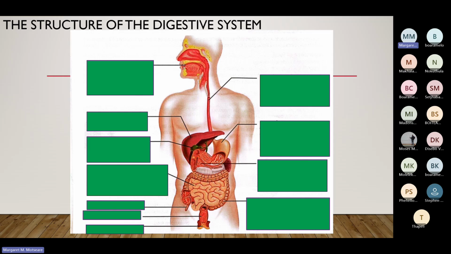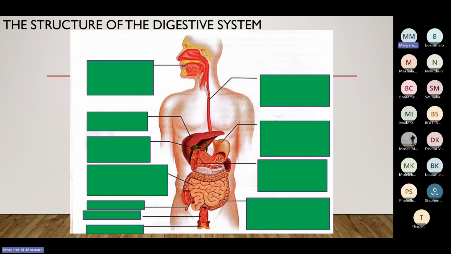So it means the esophagus has muscles that can contract during swallowing. When the food moves from the mouth into the stomach, the muscles in the walls contract and relax, pushing the food towards the stomach. It means the food will be pushed from the mouth cavity and go down, down, down until it reaches the stomach.